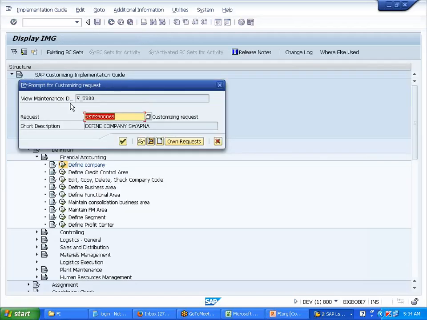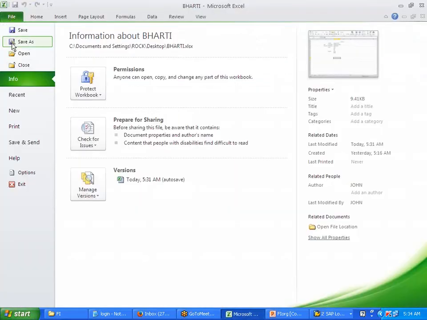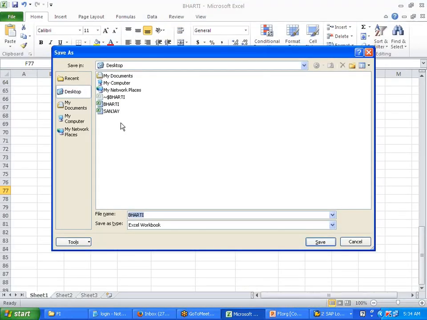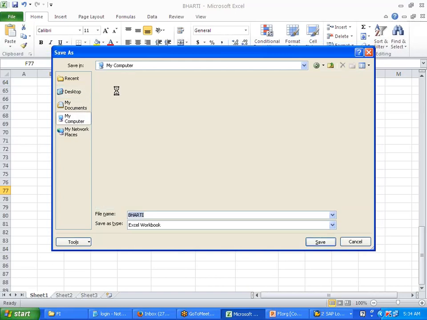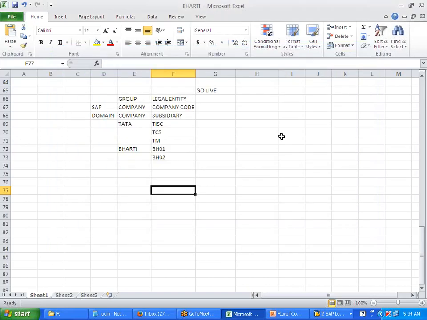But this is not my folder. The moment I save, it gives me something else to save it in, some other word and something. But I want to save somewhere else, so wherever I want to save, I'll go and save in a particular folder.